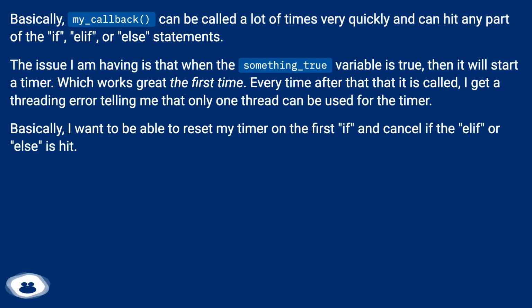Every time after that it is called, I get a threading error telling me that only one thread can be used for the timer. Basically, I want to be able to reset my timer on the first if and cancel if the elif or else is hit.